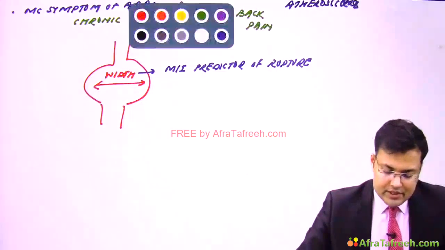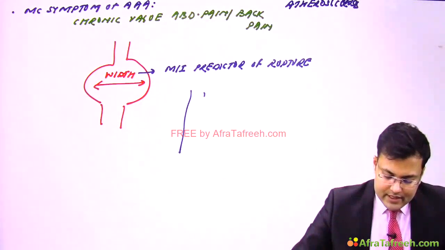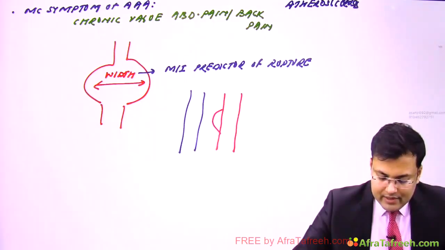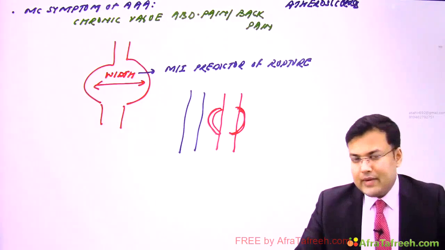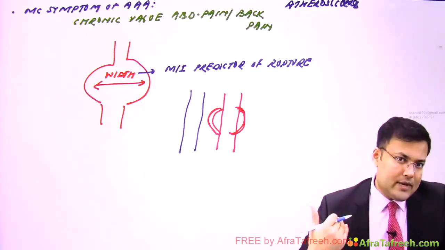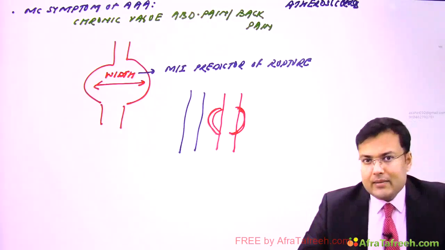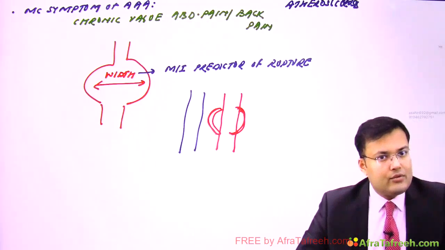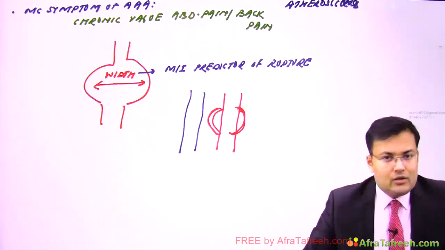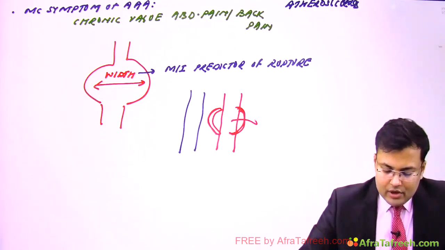And if you see the location, this is the inferior vena cava, okay, and this is the aorta. Clear? Imagine this patient is having aortic aneurysm. So it's the retroperitoneal location. So what's the most common site of rupture? Is it retroperitoneal or intraperitoneal? Obviously it is retroperitoneal. And you know the aorta is on the left side. So on which side is it going to rupture? On the left side or on the right side?